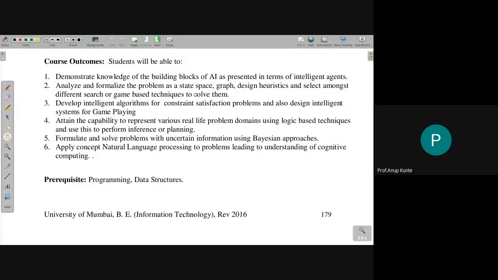In the third outcome or third module, it's actually part of the second module only as far as the syllabus is concerned. I'll show you that later. Okay, this constraint satisfaction problem is a kind of problem, a kind of solution technique. What does constraint satisfaction problem mean? Have you heard, in your childhood when you were learning 6th or 7th standard mathematics, about something called a crypt arithmetic problem?